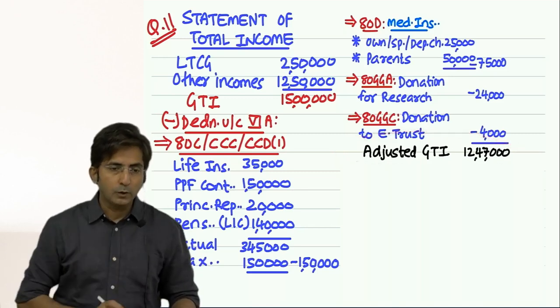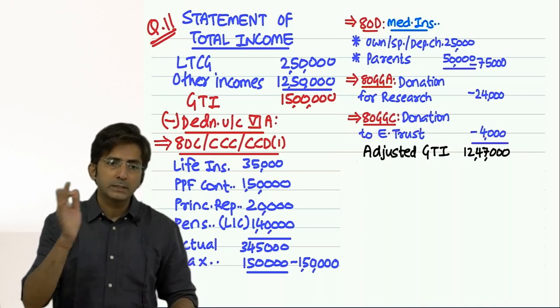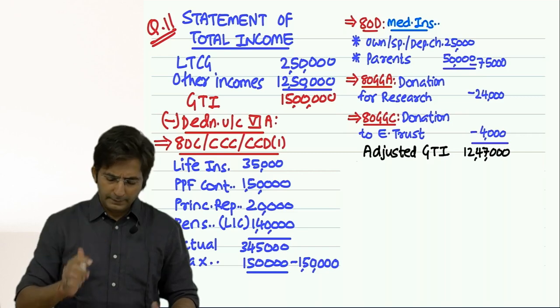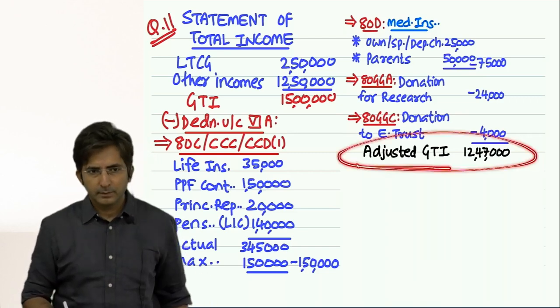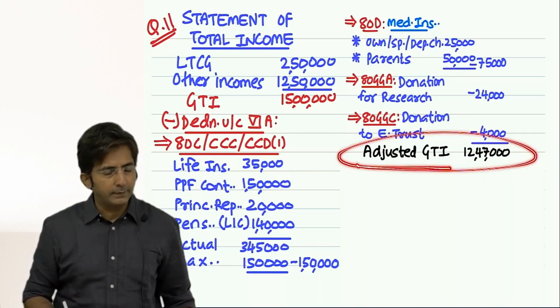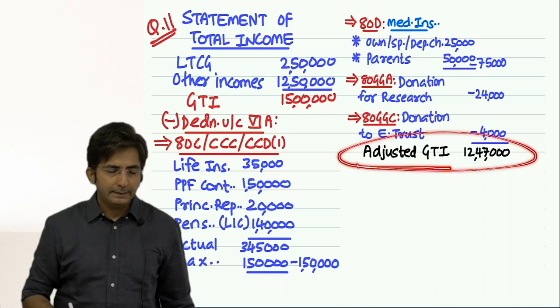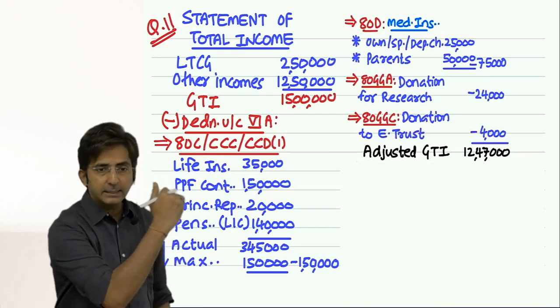See, her doubt was: can we deduct unlimited donations first? No. AGTI means complete 80G should be kept pending. Unlimited, limited category, everything should be kept pending. And then the answer at that stage is called AGTI.